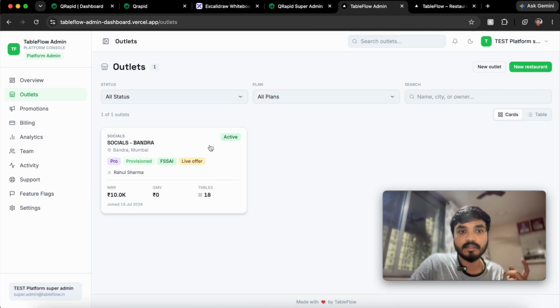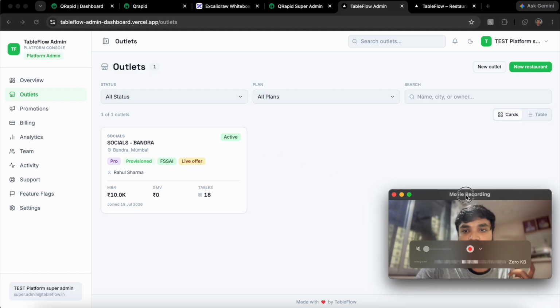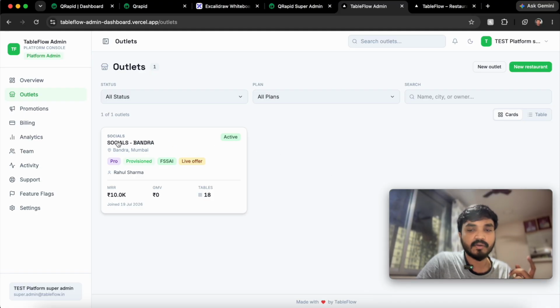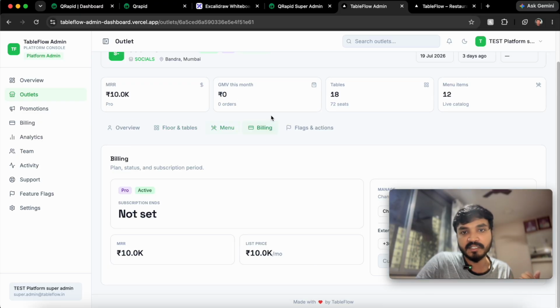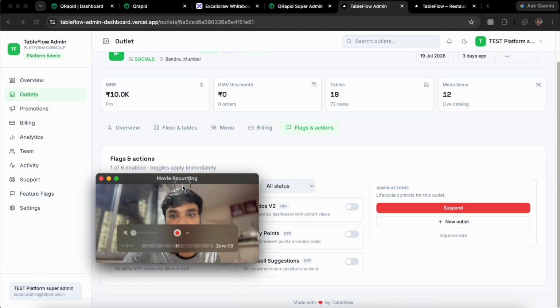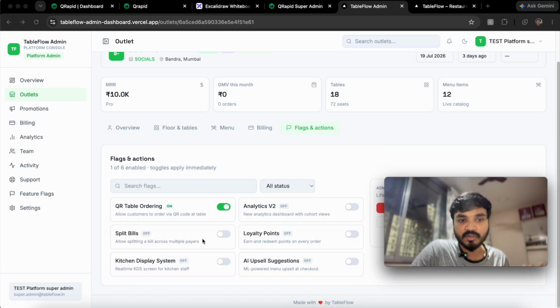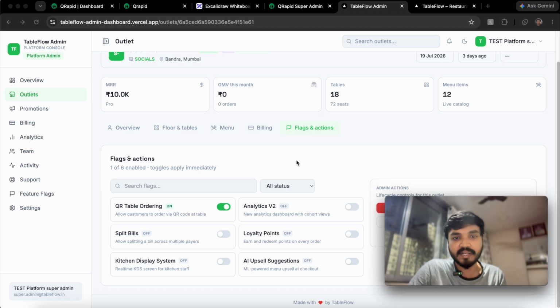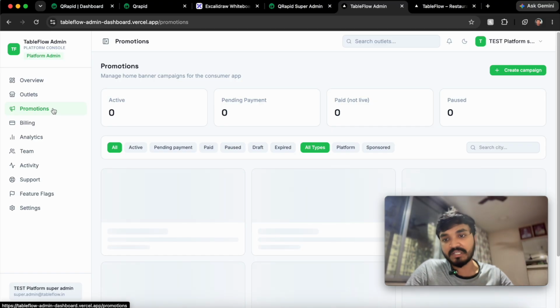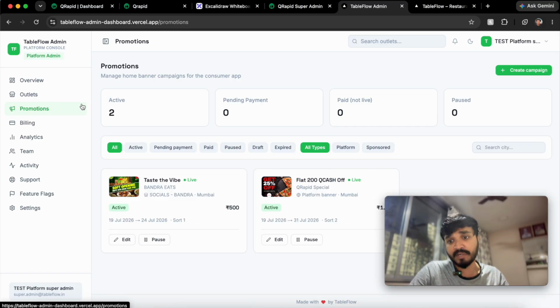So you can onboard a restaurant from here again, and you can go inside a restaurant and check things. For example, if I click on it, you can check the table details, menu details, billing details, and any flags or actions, right? So table ordering is on or not, split bill, etc. All these things can be configured from here directly on the super admin side. Then, as I mentioned, when we go to the B2C side, promotions can be handled directly from super admin if you want, or we can put them inside the restaurant dashboard.